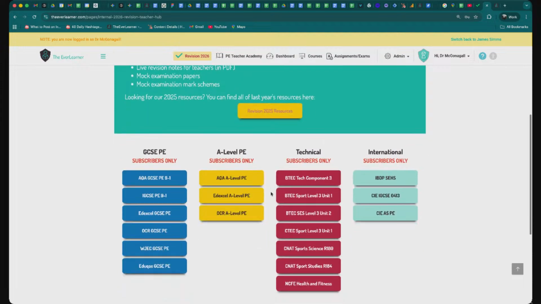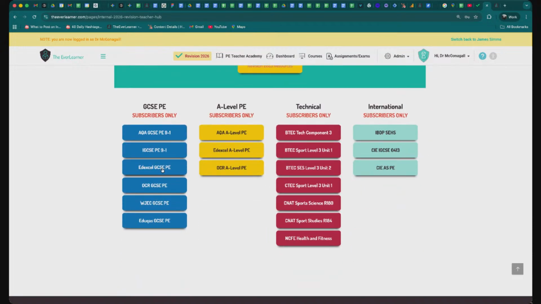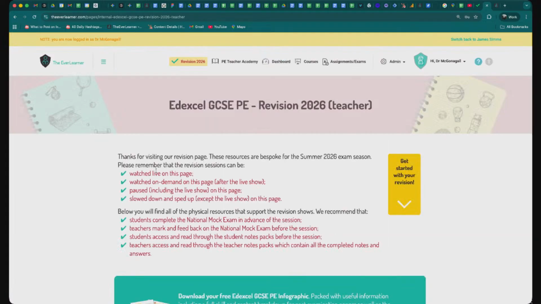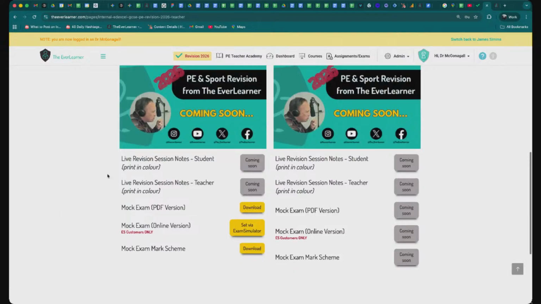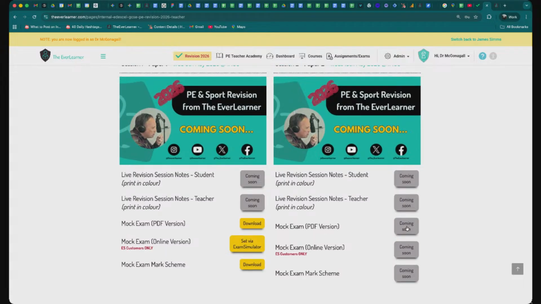But let's say, for example, you're an Edexcel GCSE PE Centre. You can go into here for the 2026 resources, and the thing I want to announce to you today is you've already got access to your infographic, or hopefully you have. That's there in case you haven't got it. But as of now, you'll see that the mock exam, the mark scheme, and the online version of the mock exam for paper 1 is now on the platform. And by the way, later on today, paper 2 will also be coming onto here. So I'm doing this live, ready for you to go and get stuck into this, basically.